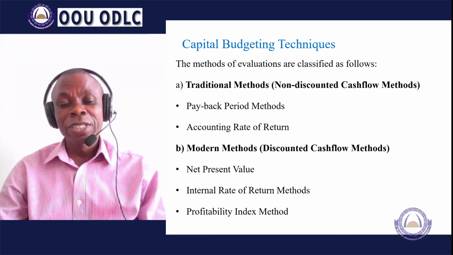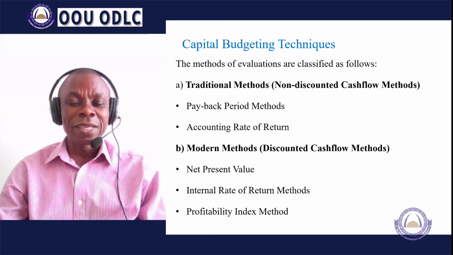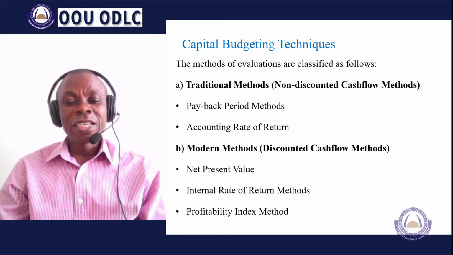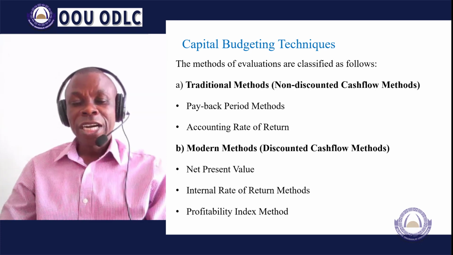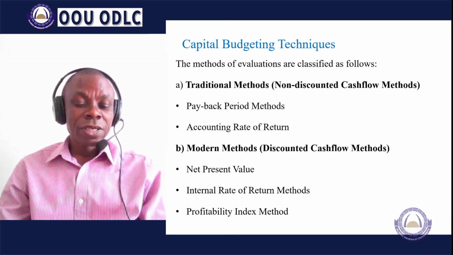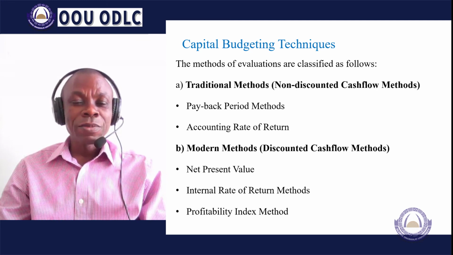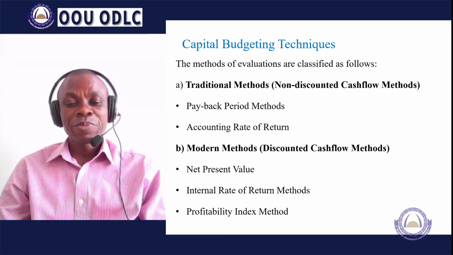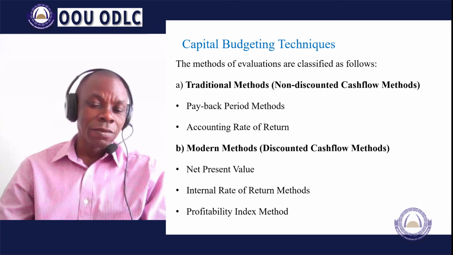It could be done in different ways, but more importantly, what you do is to compare the net present value of the project with the initial outlay of the project. Or some other times you may also use the gross present value relative to the initial outlay of the project.